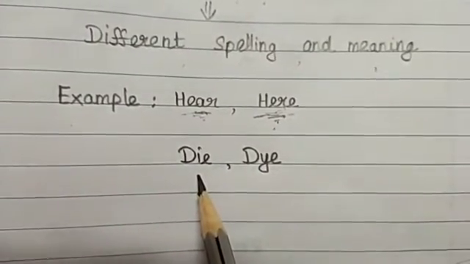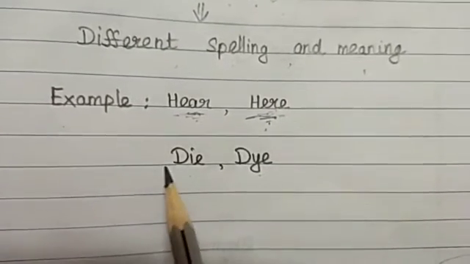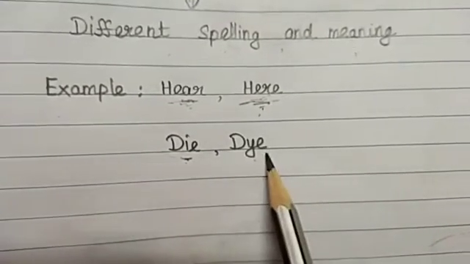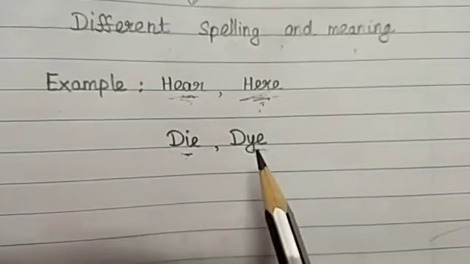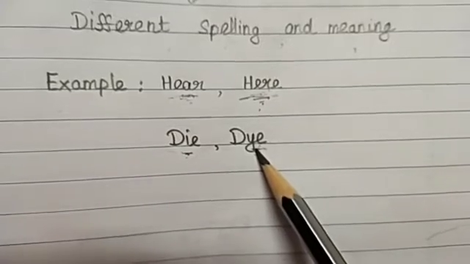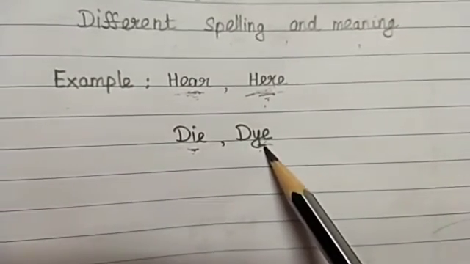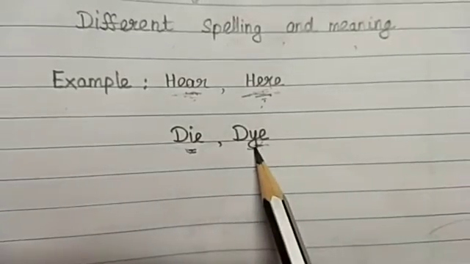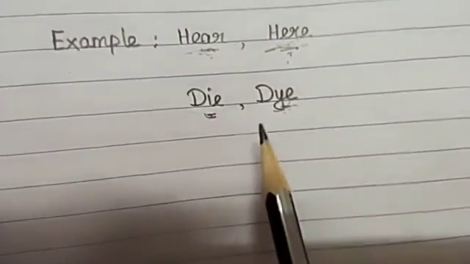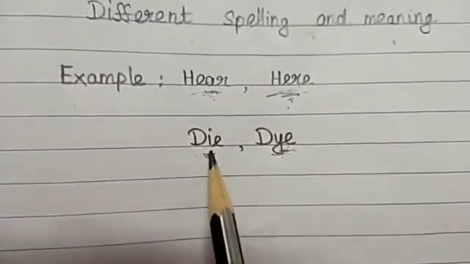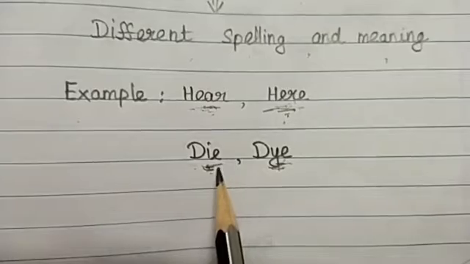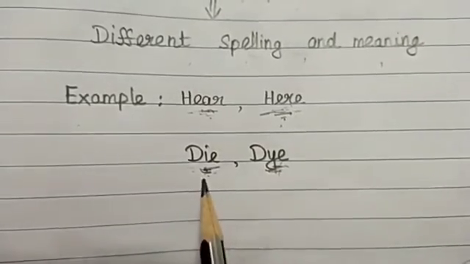Die, D-I-E, and dye, D-Y-E. What is the meaning of the word die? It is nothing but the death of a person. And what is the meaning of dye? It is the hair coloring. We use it to dye our hair or to dye cloth, to put color on the cloth. So here also there are two different words with the same sound, but with different spelling, D-I-E and D-Y-E, and also different meaning.